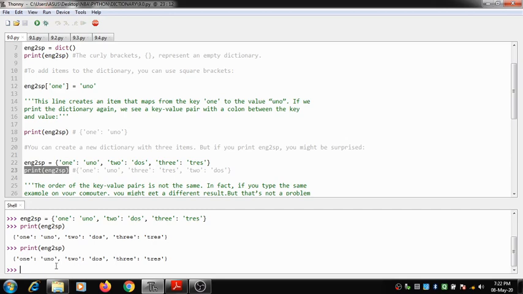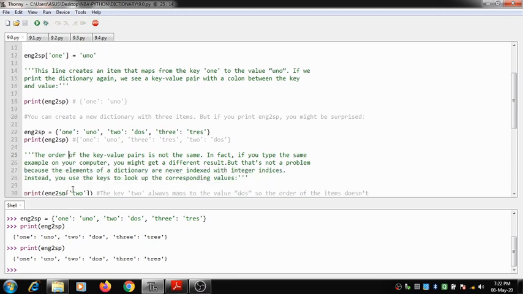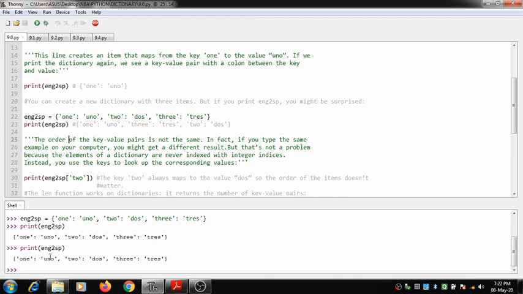But it may happen that when you are executing the same example in your computer, you may get a different representation. Like, the first may appear as 2 DOS, the second may appear as 1 uno, and 3 tres. So every time you execute the same line, the order of the key value pair may not appear the same way. That's not a problem, because anyhow we are mapping each and everything with a key and a value.